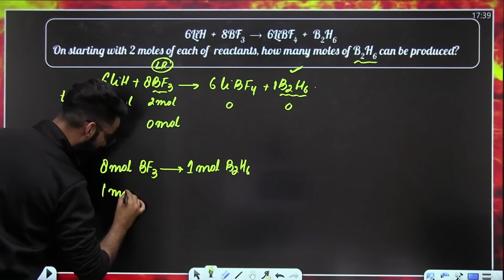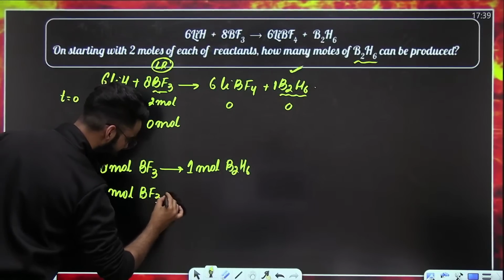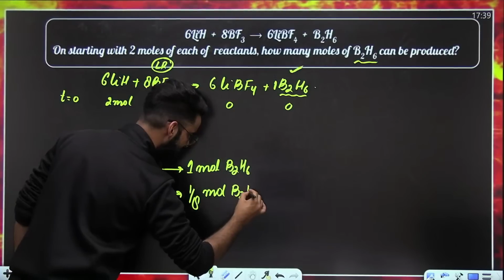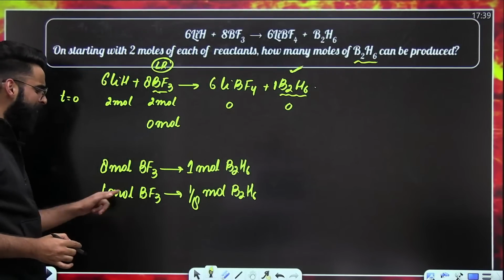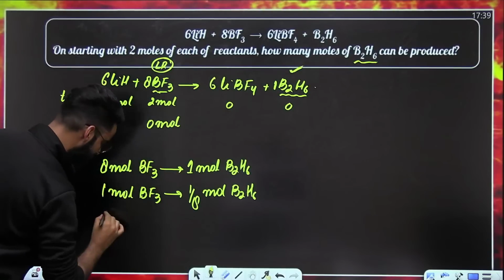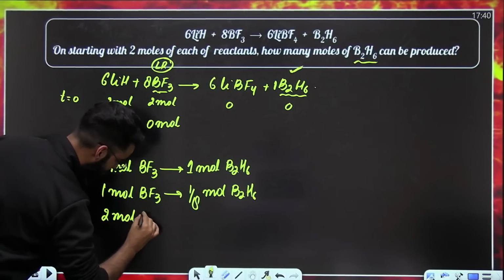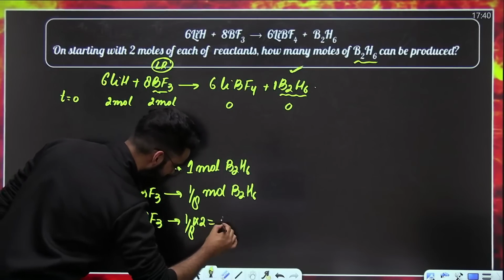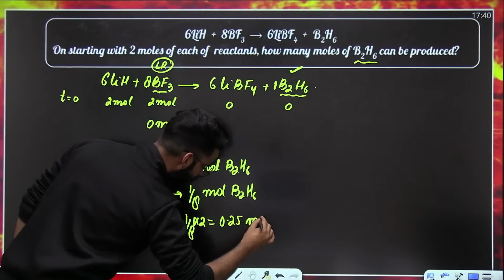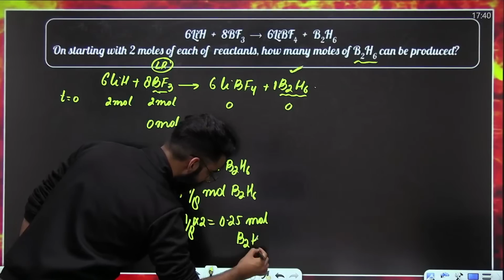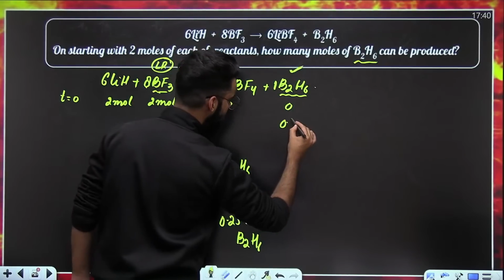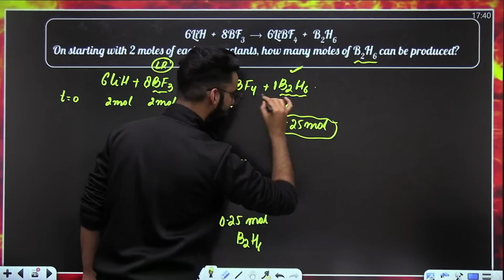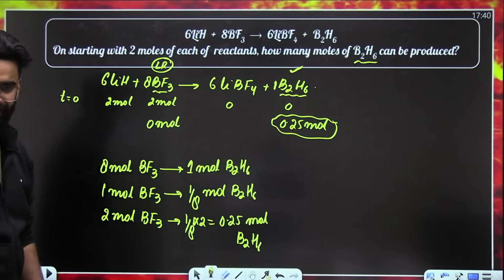So, can I say 1 mole of BF3, the limiting reagent, produces 1 by 8 moles of B2H6? Absolutely. But did I start with 1 mole of BF3? No. We started with 2 moles of BF3. So, 2 moles of BF3 should produce 1 by 8 multiplied by 2. The value will be 0.25 moles of B2H6. So, finally, you got to know that 0.25 moles of B2H6 would have got formed at the end of the reaction.